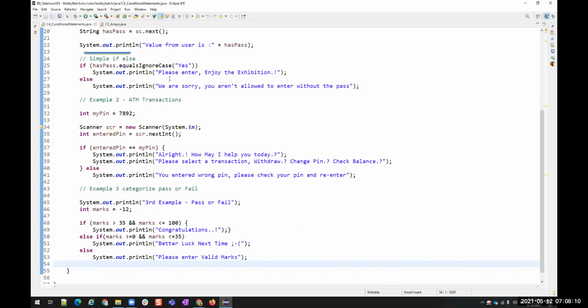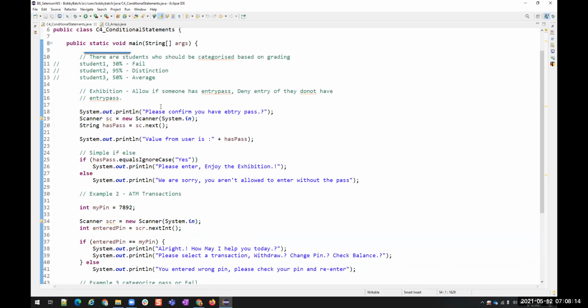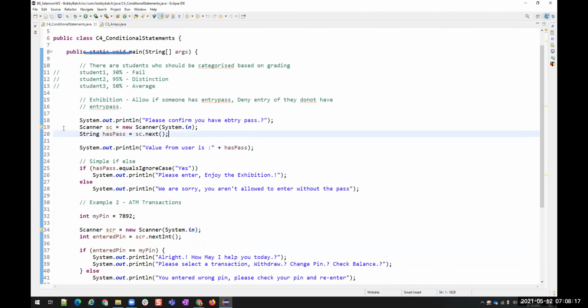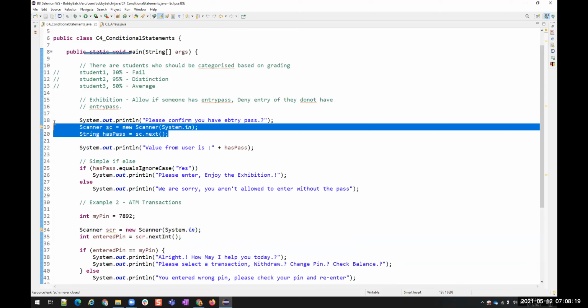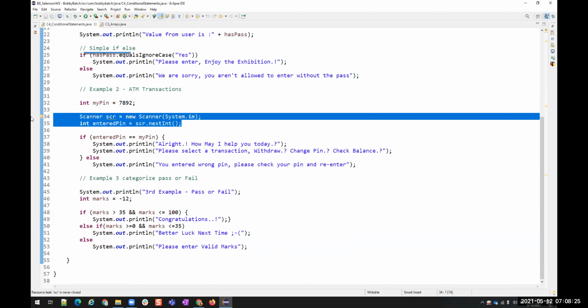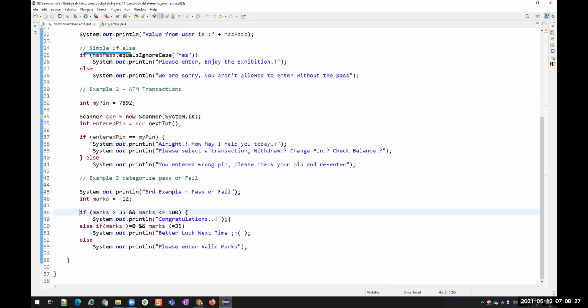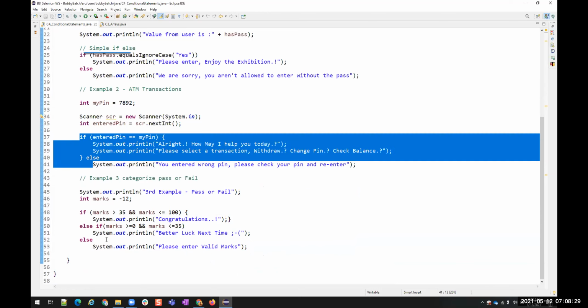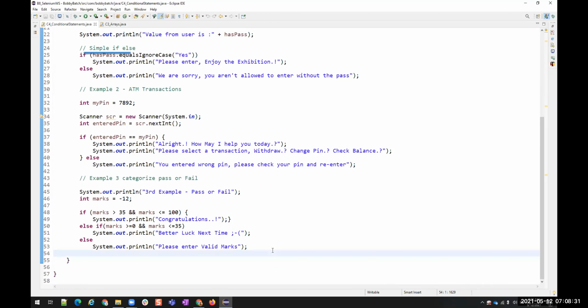Then we have learned about conditional statements with 3 different examples. We have learned about the Scanner class, how to read the values from the console. Scanner class, we have used it twice. And then simple if else, and then if else if conditions. We have learned these things.